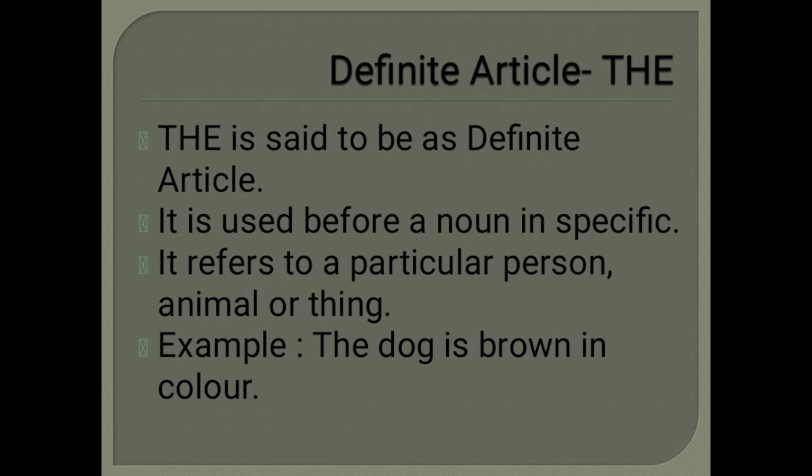Next, we'll see what the definite article is. The is said to be the definite article. It is used before a noun in specific. It refers to a particular person, animal or thing. Example, the dog is brown in color. We have used the definite article the in front of the noun because that is specific.